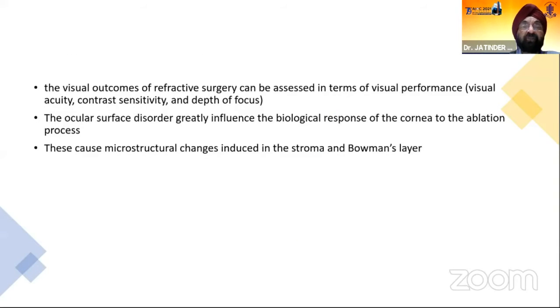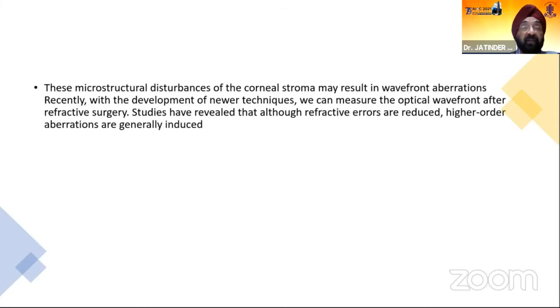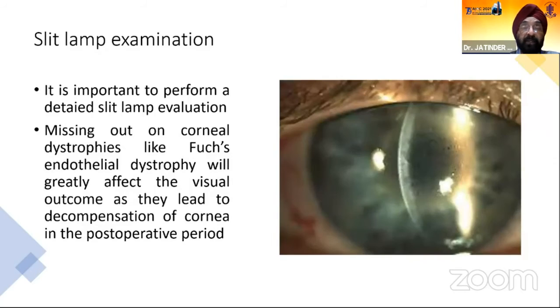The visual outcome of refractive surgery can be assessed in terms of visual performance, not only visual acuity, but also contrast sensitivity and depth of focus. The ablative procedure causes changes in the stroma and Bowman's layer, which can cause wavefront aberrations. And these wavefront aberrations should be estimated, because after refractive correction, although the refractive errors may be reduced, higher order aberrations like trefoil, coma, and spherical aberration may be induced.